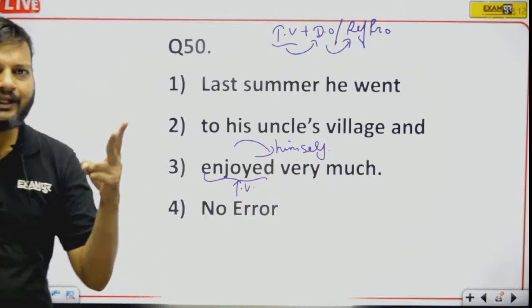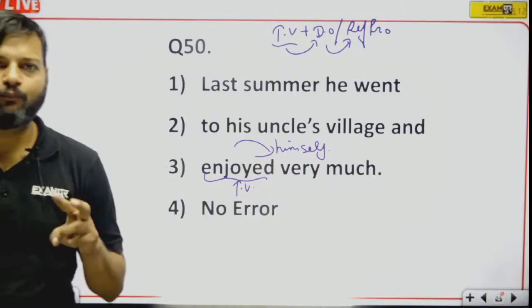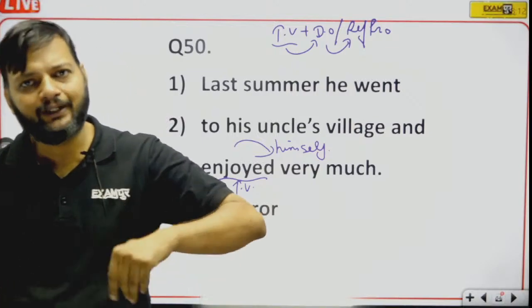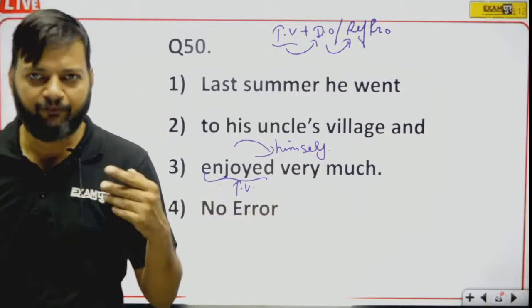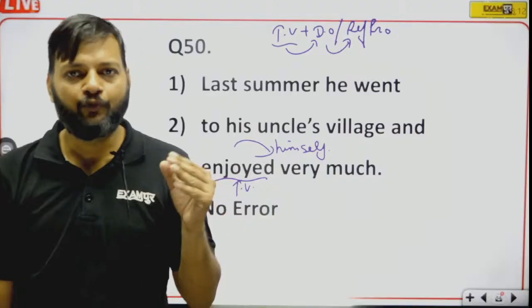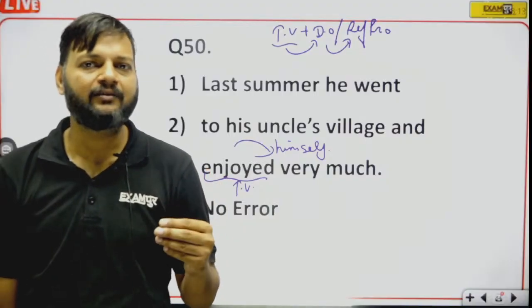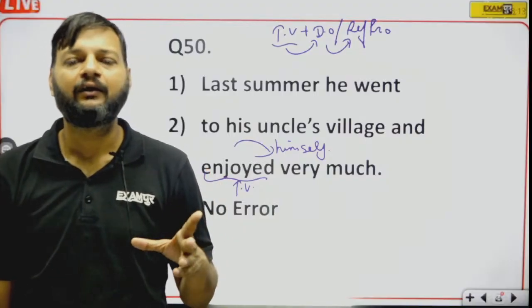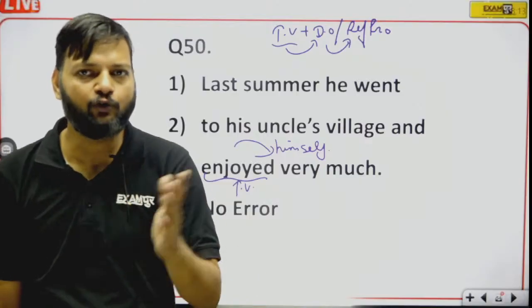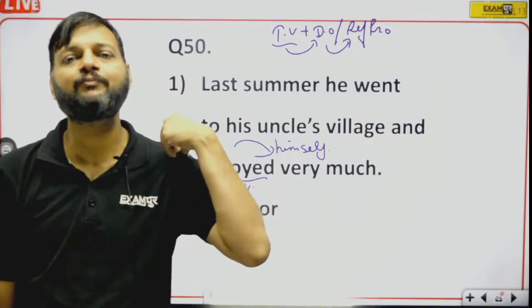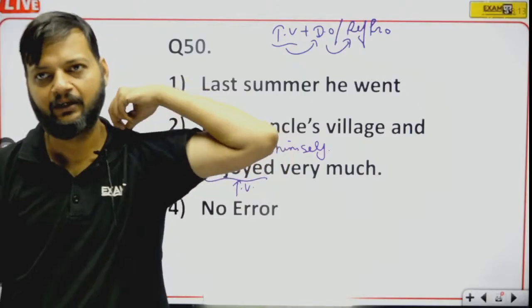So both the things are not possible. If you want detailed explanation, we need to explain things properly. It takes time. And if you want to go fast, explanation will not be that detailed.